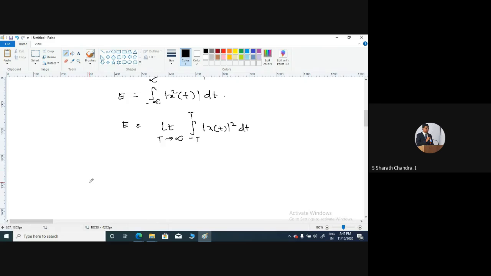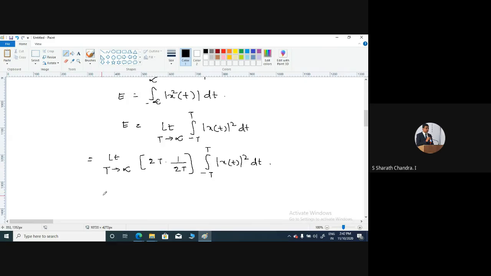Therefore, this can be written as limit T tends to infinity, and I multiply and divide with a value like 2T, so that I get 2T into 1 by 2T into the integral from minus T to T of modulus of x of t whole square dt.